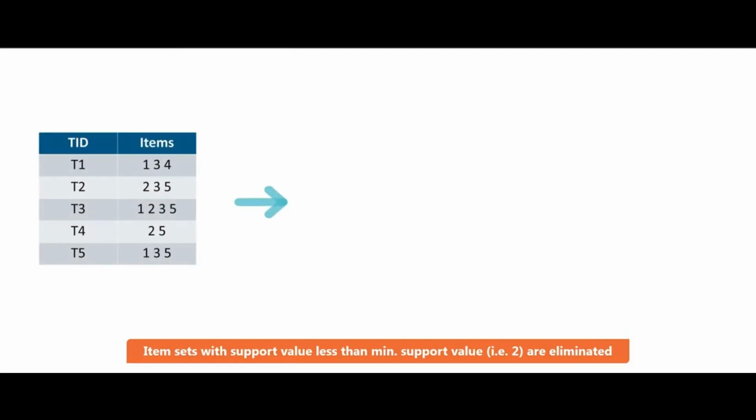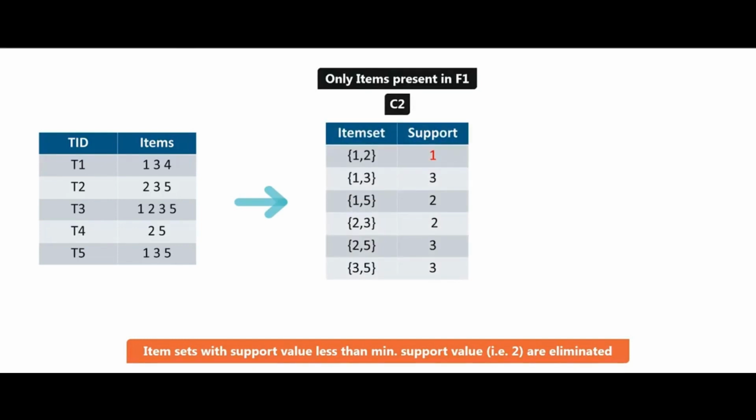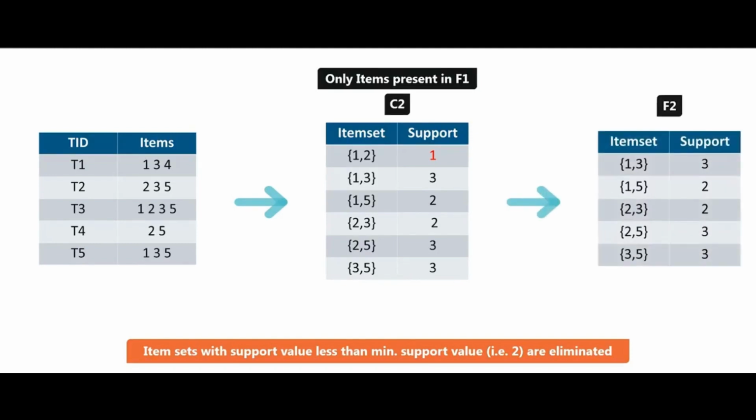Now all the combinations of the item sets in F1, which is the final table in which you discarded the 4, are going to be used for this iteration. So we get the table C2. As you can see here, we have 1,2; 1,3; 1,5; 2,3; 2,5; and 3,5. Now if you calculate the support here again, we can see that the item set 1,2 has a support of 1, which is again less than the specified threshold. So we're going to discard that.